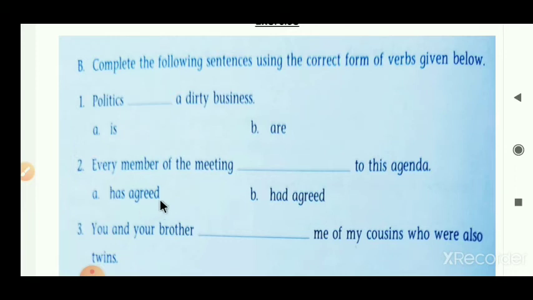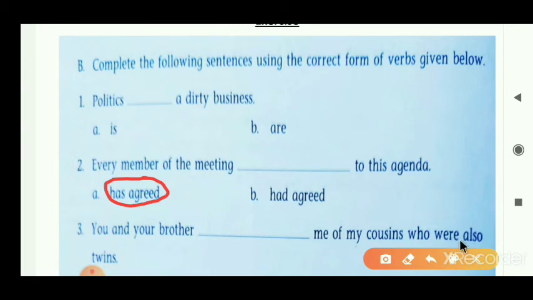So what do we have to put here? According to our subject, every member of the meeting, every member, it's a singular subject here. According to that singular subject, we have to put a singular verb here. What do we have to put here? We have to put has agreed here. So the finalized sentence becomes like that: Every member of the meeting has agreed to this agenda.